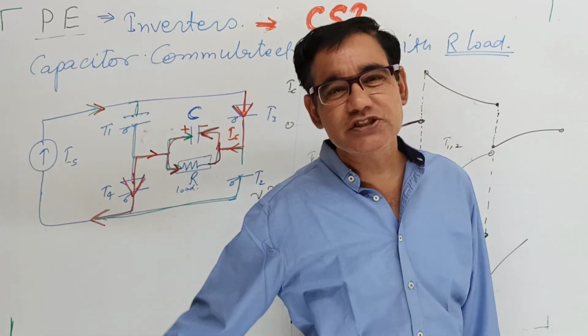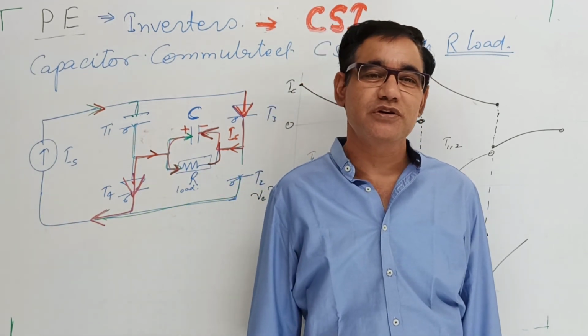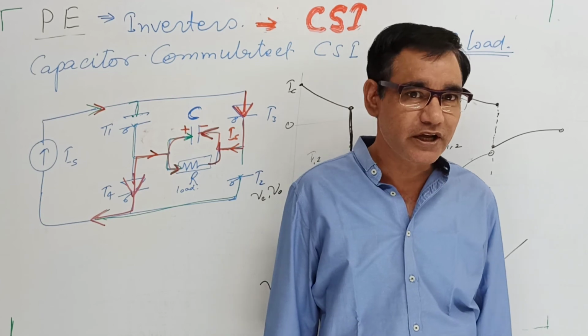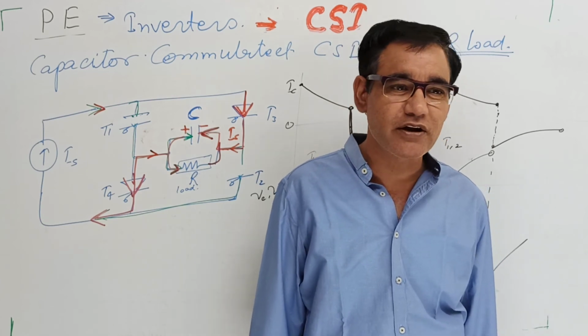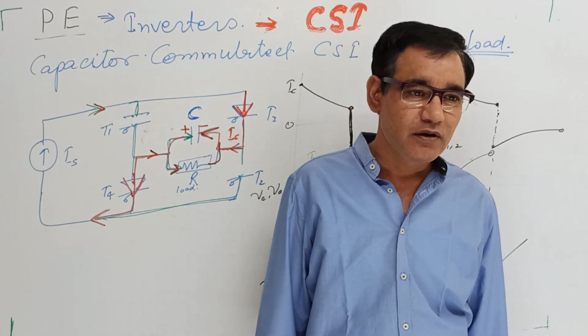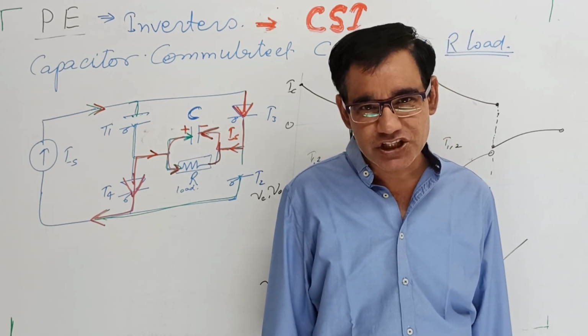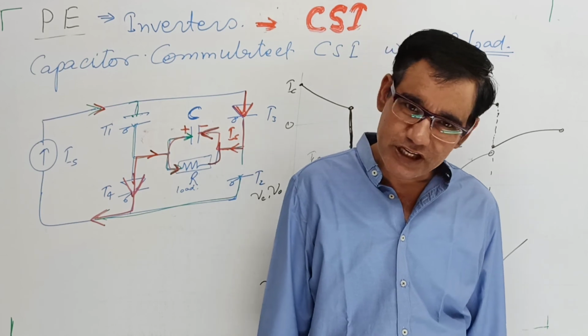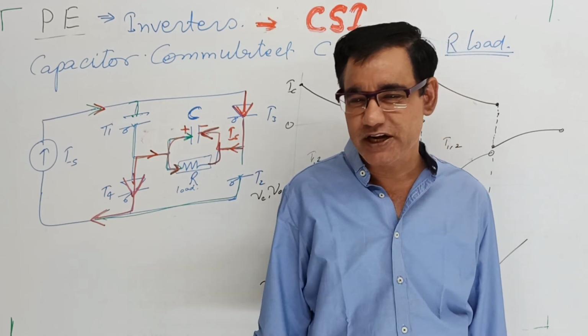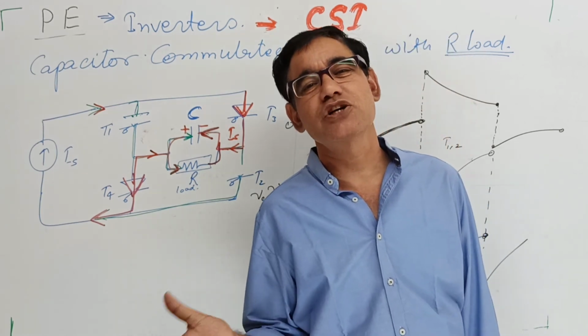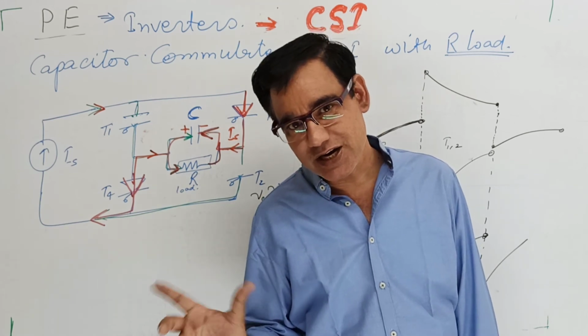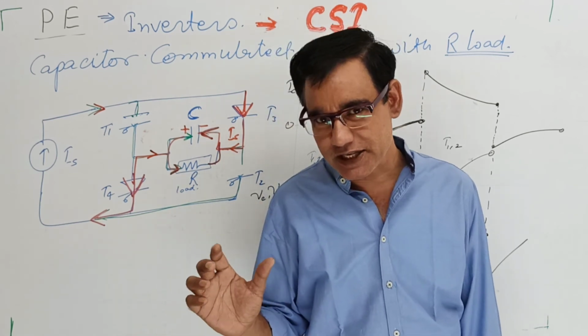For further studies of the current source inverter, you can take some books that are available, like MD Singh, like Rashid. In these books the derivations of the current source inverter and the analysis of the waveforms are given.